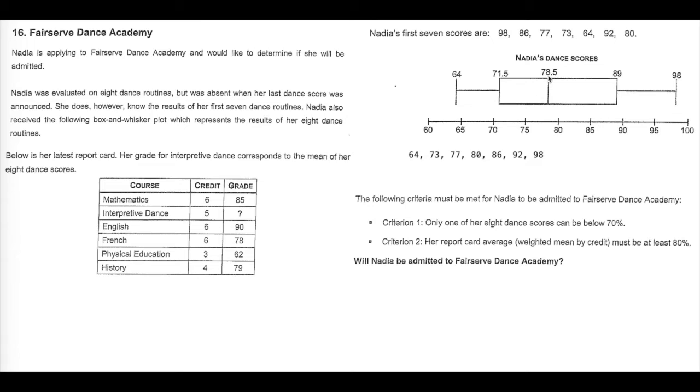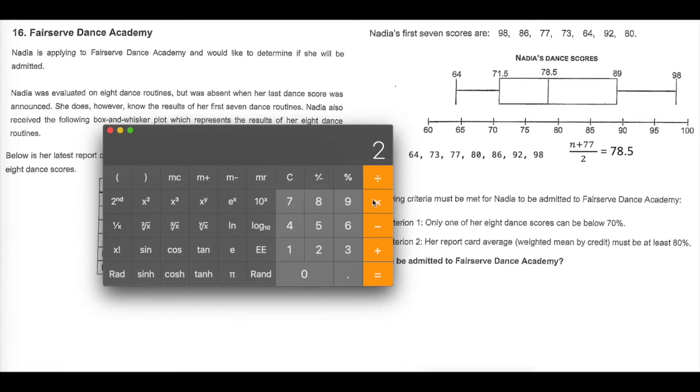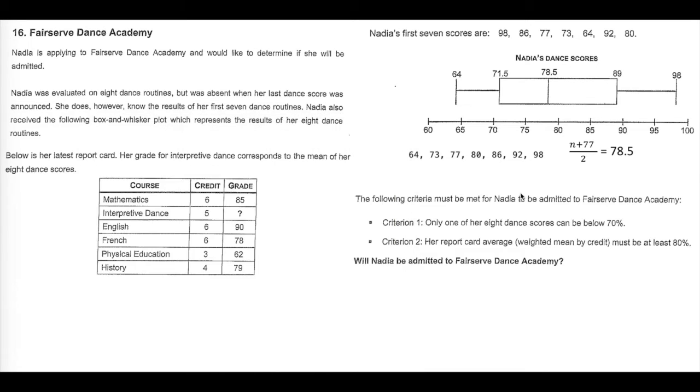The median is 78.5. 77 plus something, or 80 plus something. Well, let's just try 77, see if it works. Something plus 77 divided by 2 is 78.5. I'm going to cross multiply the 2 times 78.5 is 157. Something plus 77 is 157. I'm going to take away 77 from the 157. That's going to give me n is equal to 80. And we have an 80 here. 77 and 80 make your quartile 2, which is 78.5.